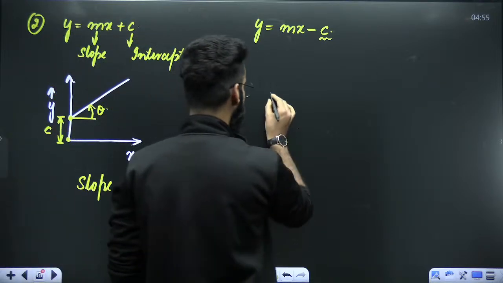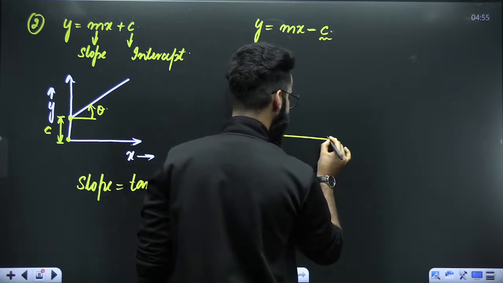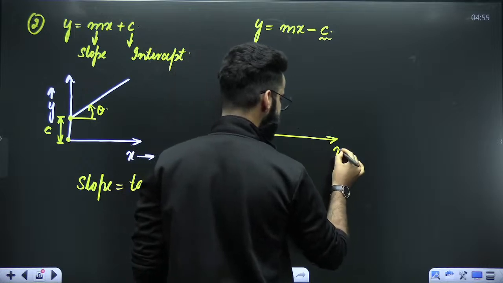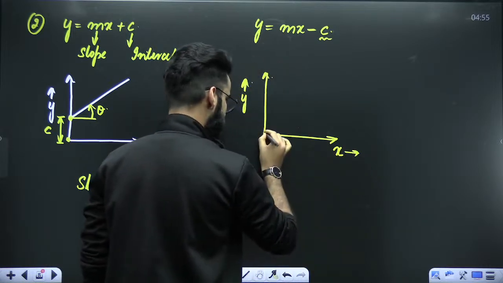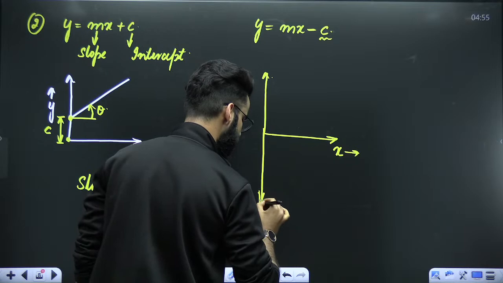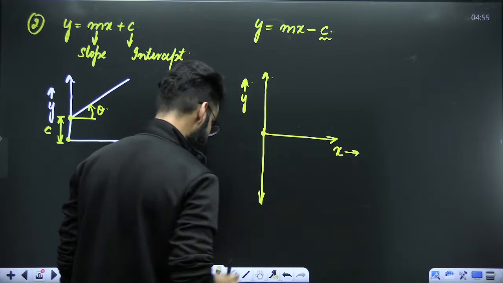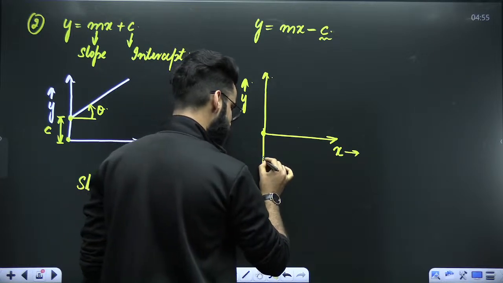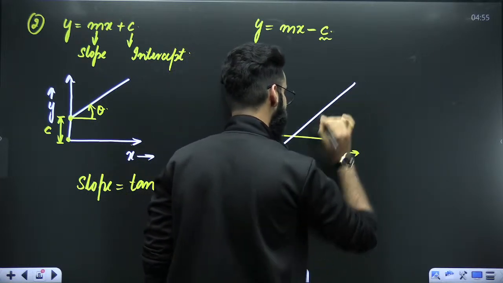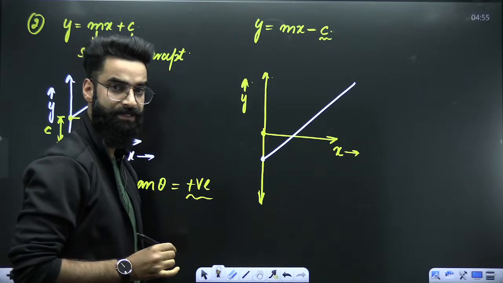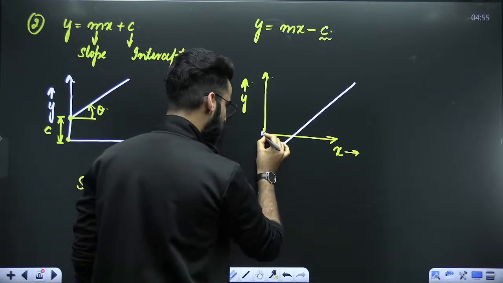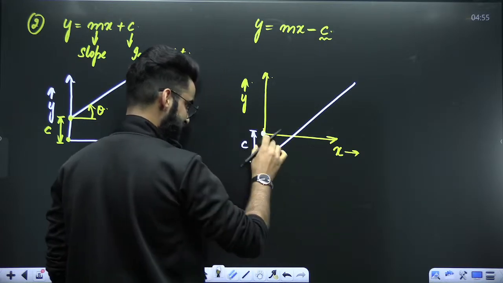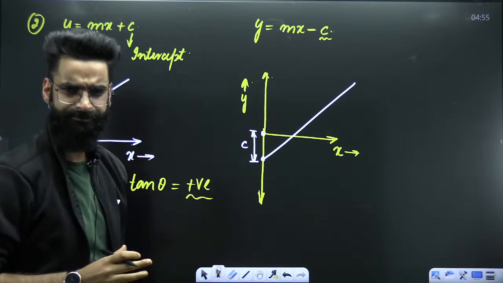Okay. So if you want to plot it, basically, you can plot it like this. Let's say this is Y. Let's say this is X, right? So let me extend this Y axis a bit. Let's say this is origin, right? The graph has to be a straight line, but the straight line has to start down the origin. Let's say it starts from here and it's going to be like this. Okay, perfect. Now, the distance from the origin to the point from where the graph starts, that distance is what you call as intercept, which is basically this distance, c over here, right?